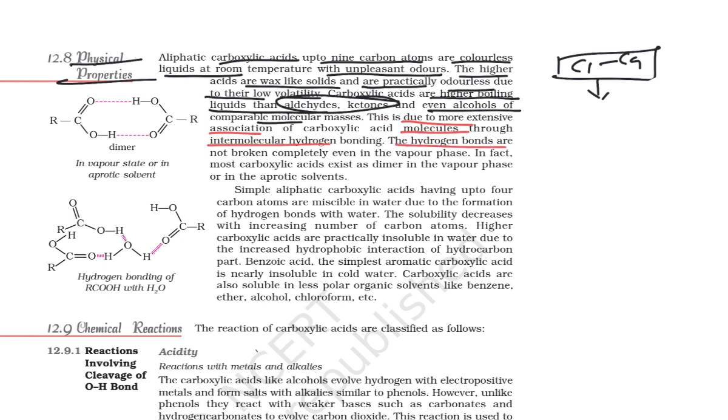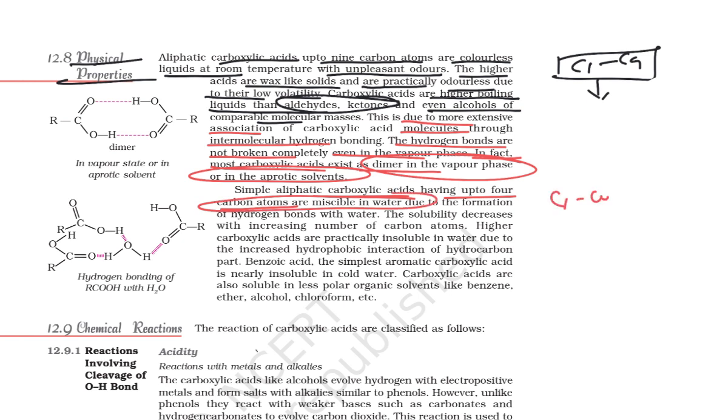The hydrogen bonds are not broken completely even in the vapor phase. In fact, most carboxylic acids exist as a dimer in the vapor phase, or in an aprotic solvent. Simple aliphatic carboxylic acids having up to 4 carbon atoms are miscible in water. So C1 to C4, carbon number 1 to 4, are miscible in water.